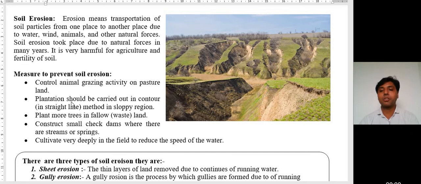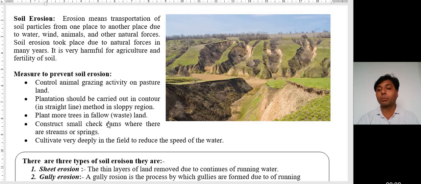Second, plantation should be carried out by the contour method in sloping regions. In short, we can say contour method. In a straight line, we should plant more and more trees along the slope, in a mountainous region. Third point, plant more trees in fallow land. Means waste areas should be planted, more and more trees over there.